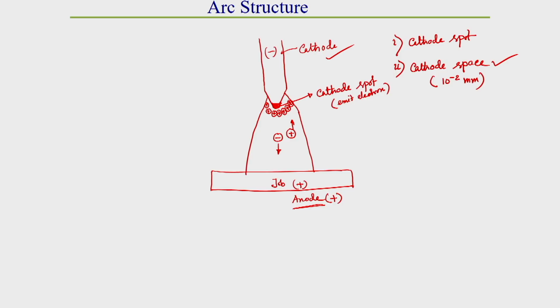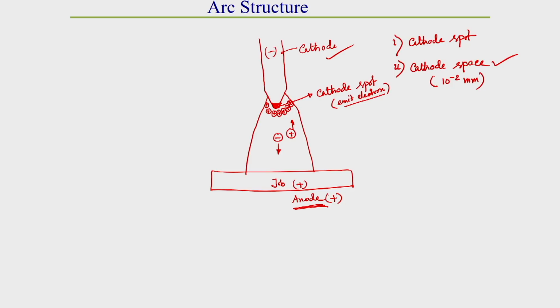So what happens is that the cathode surface is covered by a cathode space region, which is generally positively charged. So the voltage drop is necessary, as the electrons are to be pulled from this region. Whatever electron is emitted from the cathode spot region has to be pulled through this cathode space region and flow towards the anode surface.